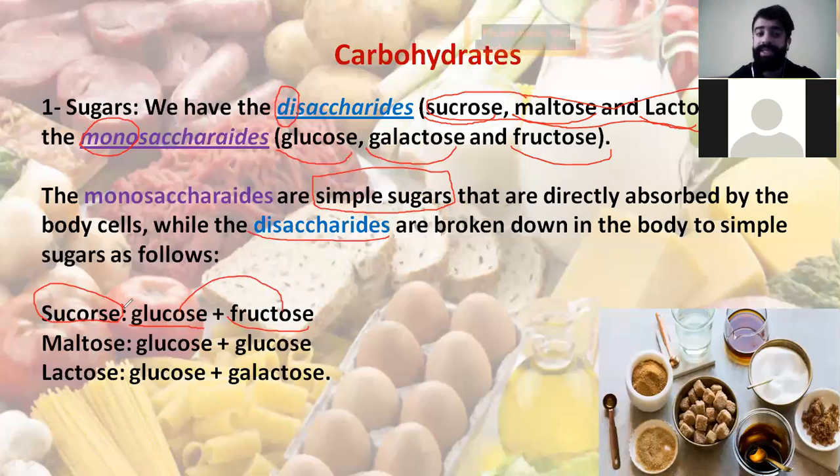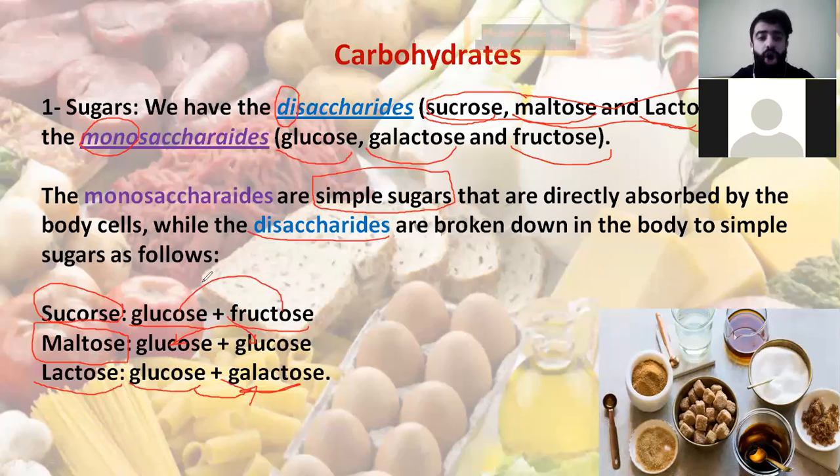The second type of disaccharide is called maltose. Maltose is two sugars connected together: glucose and glucose. Whenever they are bonded together, they form maltose. Lactose: whenever we have a glucose connected with galactose, we have lactose.